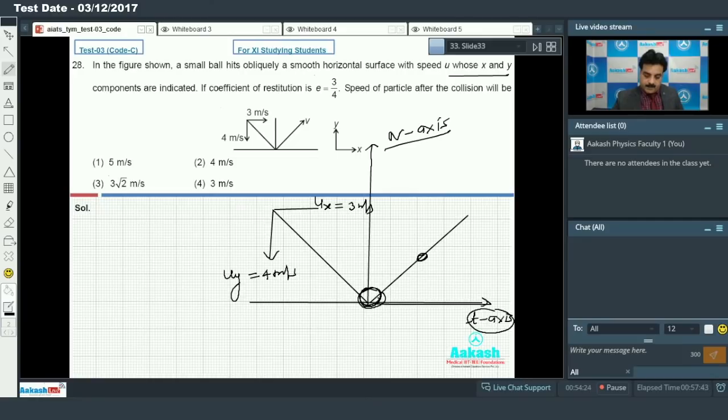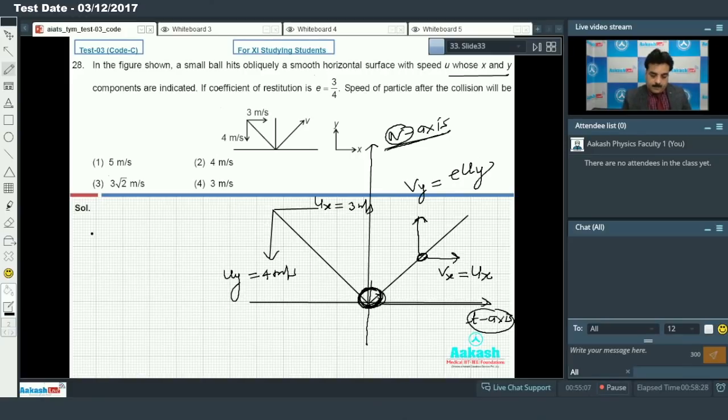So if I take the reflection or rebound, when the collision happens, the final velocity along the x-axis will have no change, but along the normal axis the final velocity will be given by e times the initial velocity along the y-axis. As we discussed in the previous question, for the nth rebound we will take e to the power n into u. So here also, I would repeat, there will be no change in velocity along the tangential axis and there will be change in velocity along the normal axis because this is the point of contact. So this is your normal, the line of impact, and the other is the tangential axis.